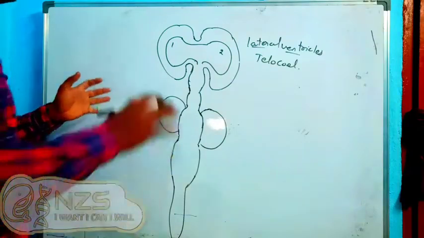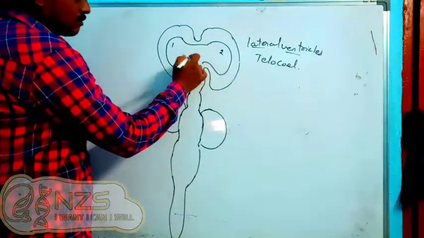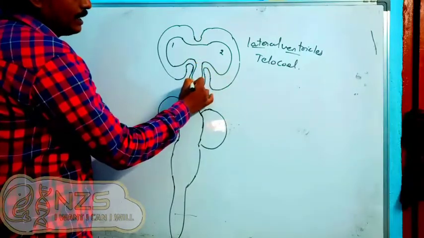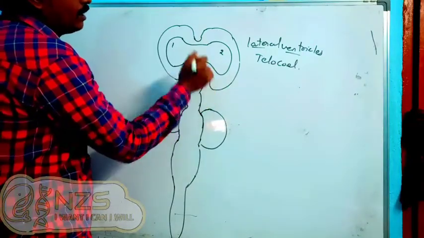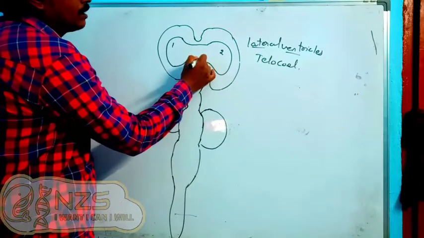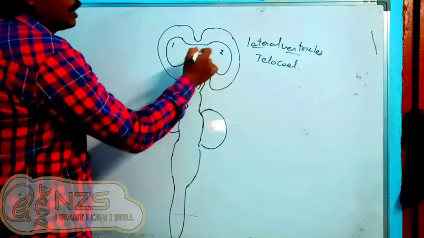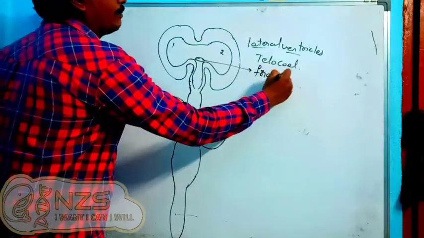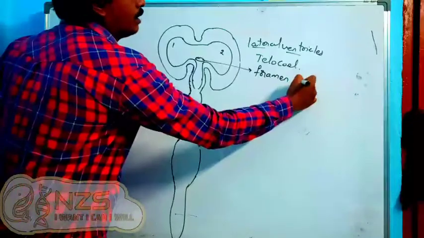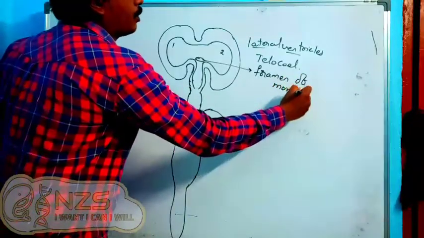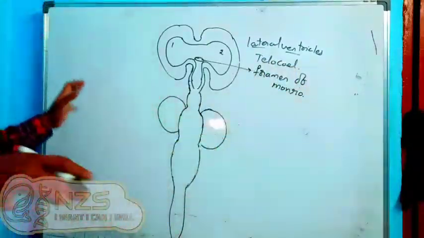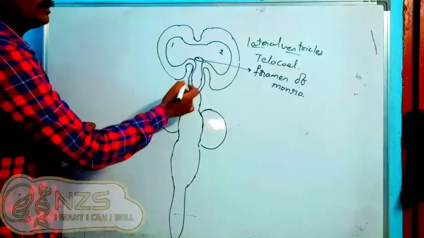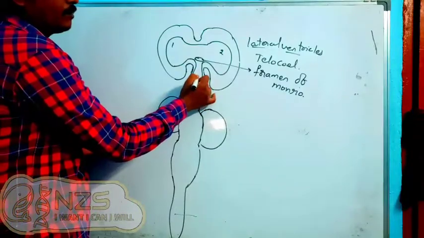Anyway, now these two ventricles will open into the middle, into one more cavity present inside the diencephalon. This opening here is called the foramen. Foramen means hole. Foramen of Monro. So this is the first entry level point.